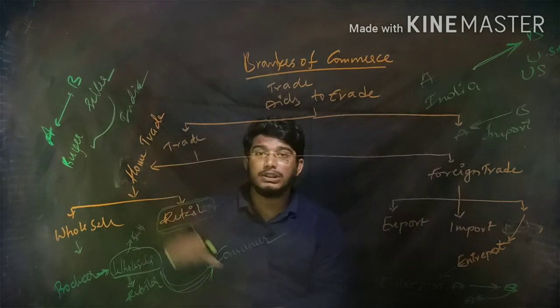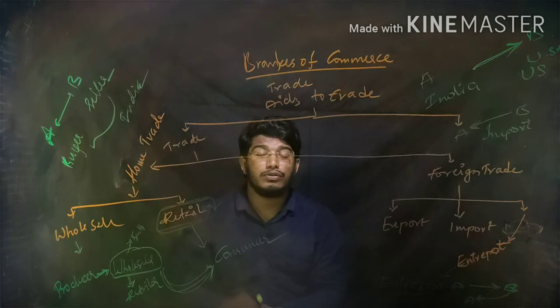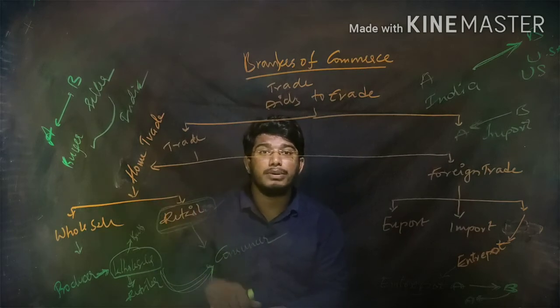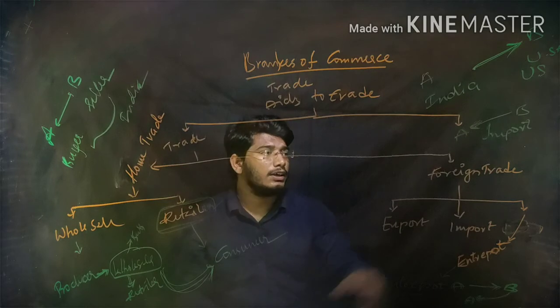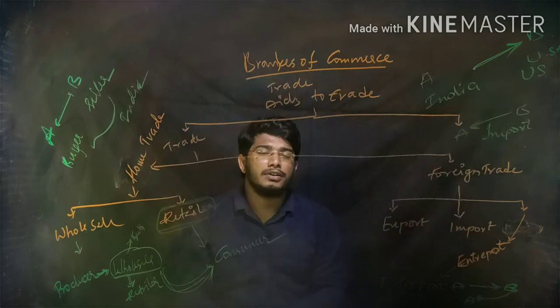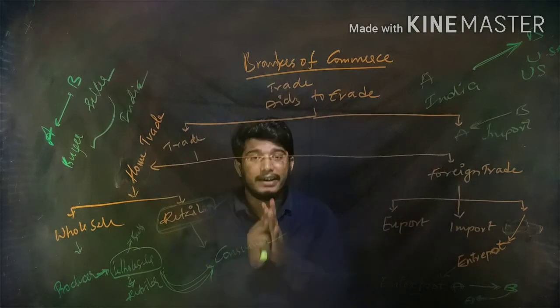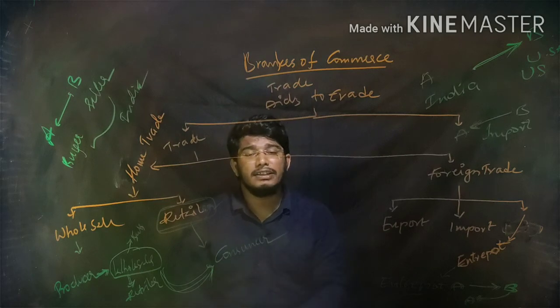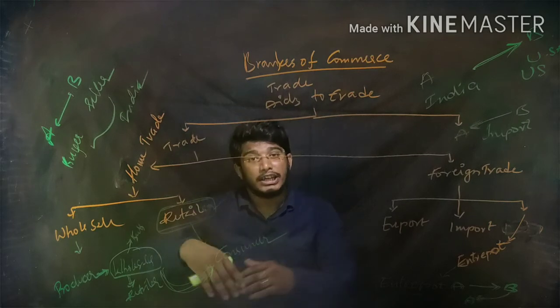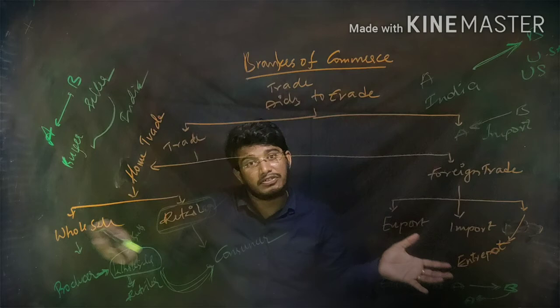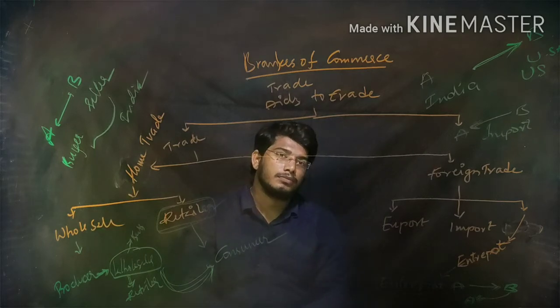In the first place, who is the person? Producer. From the producer, who will bring the goods? Wholesaler. Next, from the wholesaler, who will bring the goods? Retailer. And the retailer will sell the goods to the consumer. Okay, got it? Next one, foreign trade. If two countries are involved in the trade, it is called foreign trade. There are three types of foreign trade.